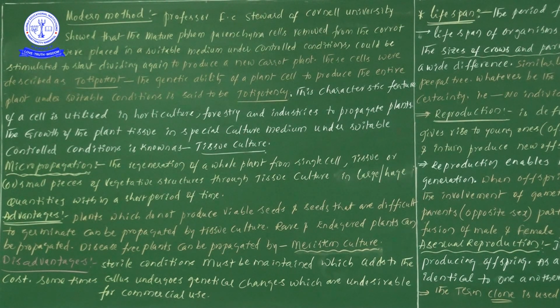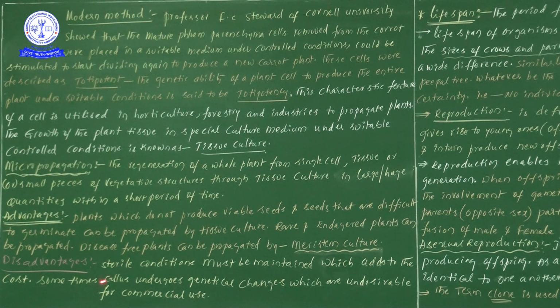And one more, if we would like to sterilize our hands, we have to use some kind of sanitizers or at least some kind of alcohol. So the maintenance of sterile conditions adds to the cost, and we have to spend some amount on it.